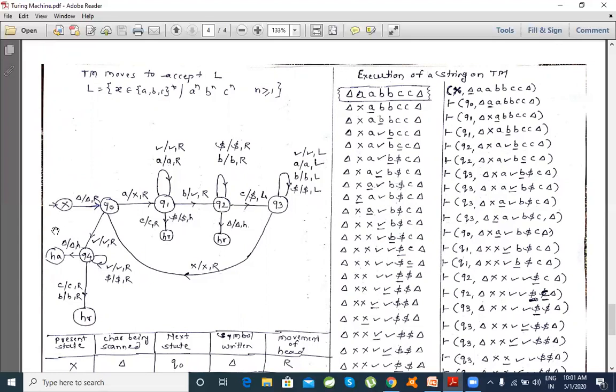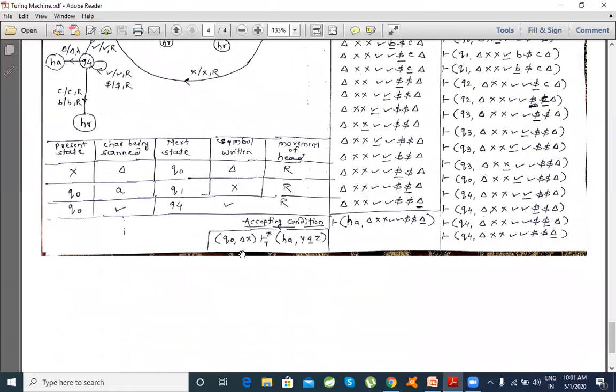Right now the initial state is x, from where the execution begins. So this condition looks something like this. In this part of the string, in the initial configuration, the present state is x and the underneath character is blank. You can visualize this as the accepting starting condition.